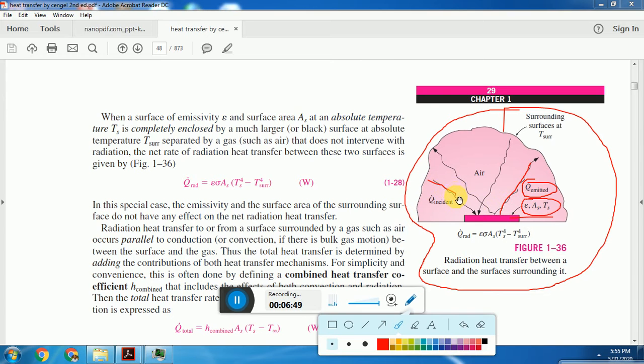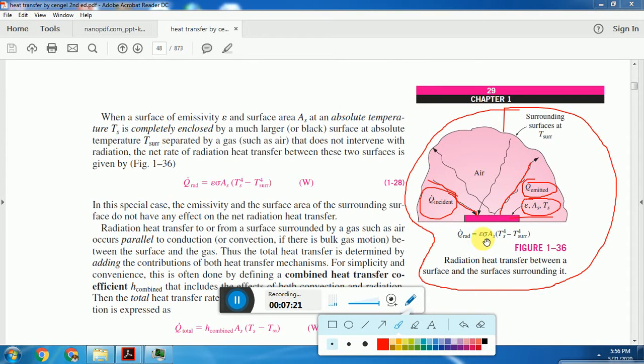It also absorbs radiation that the surroundings emit to the surface, which are incident on it, that is Q incident. Here the total radiation transfer is equal to the radiation emitted minus the radiation that is incident on it.